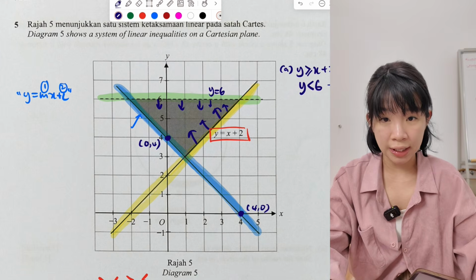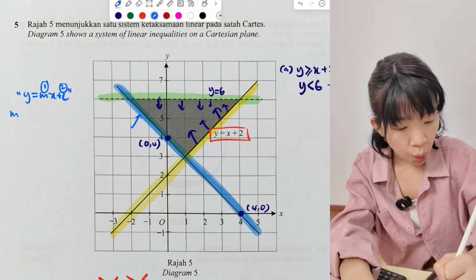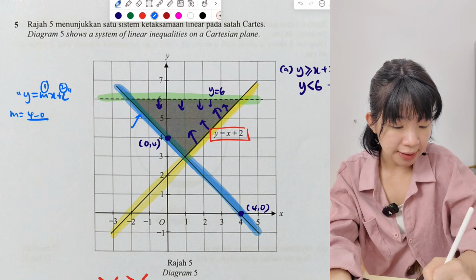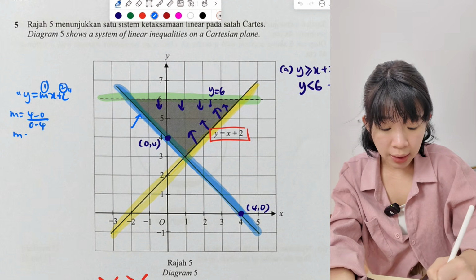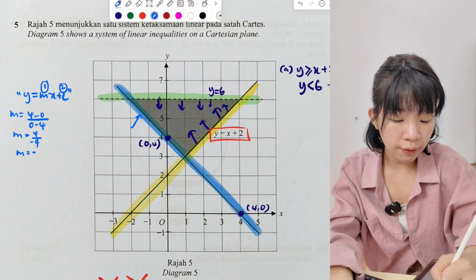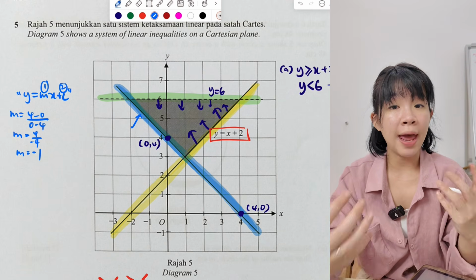Okay, when we got 2 coordinates, then we can find the gradient. Y minus y, I take 4 minus 0. Then later, x minus x, 0 minus 4. So we get 4 over negative 4. M equals negative 1. Okay, so now we got m, negative 1.